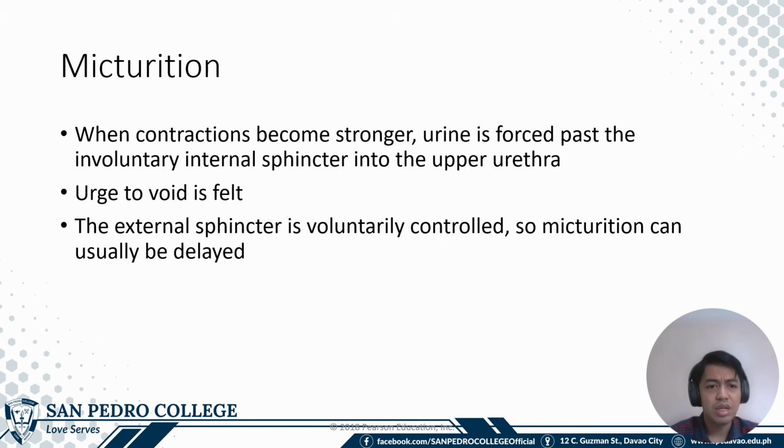However, in this, the contraction is made possible by the contraction of the detrusor muscle, and the relaxation of the involuntary internal sphincter is made possible by the relaxation of the trigone muscle.